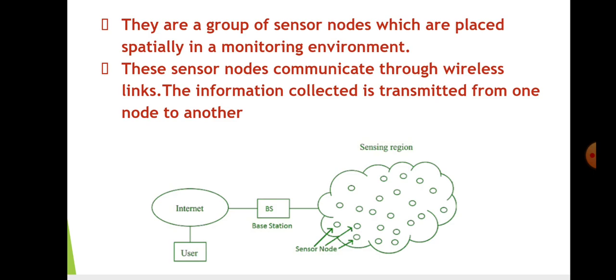The following diagram illustrates the operation of a wireless sensor network. So there will be a sensing region in which many source nodes collect data such as temperature, pressure, humidity. They continuously collect analog data which is being sent to the sink node or the destination node. It can also be a router, which is then sent to the internet.